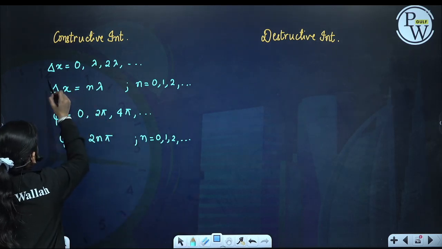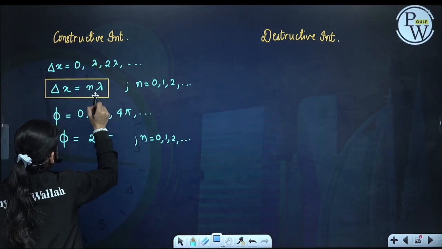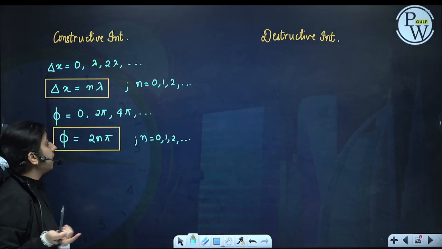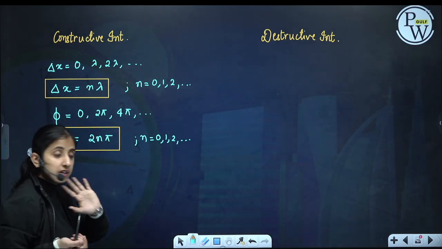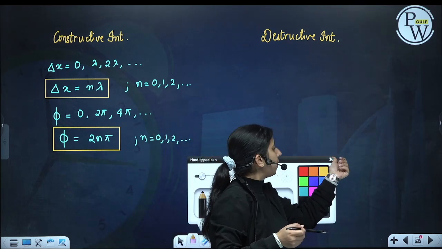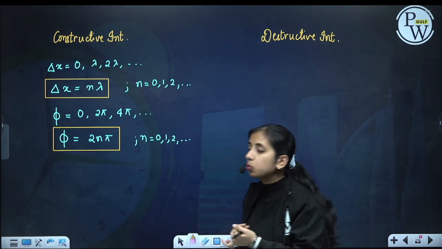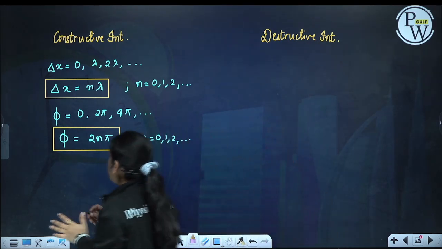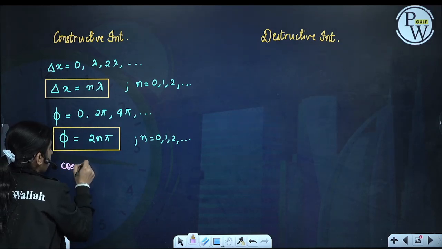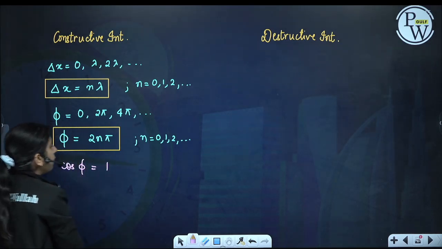So when path difference between the two waves is n lambda and phase difference is 2n pi, we will have constructive interference. When phase difference is 2n pi, cos 0 is 1, cos 2 pi is 1, cos 4 pi is 1. So cos phi will always be plus 1.